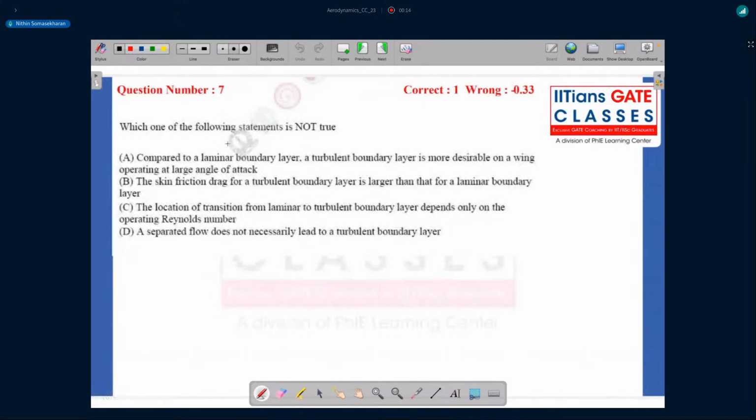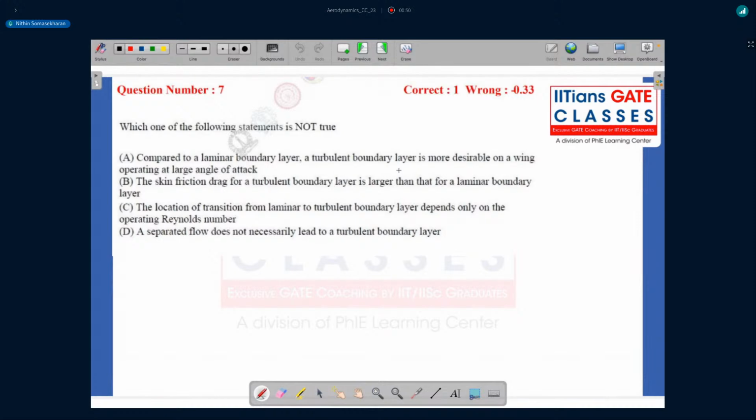Go to the next. Which one of the following statements is not true? Again, they're asking a false statement. So let's look at all these statements. Compared to a laminar boundary layer, a turbulent boundary layer is more desirable on a wing operating at large angle of attack. All right. So what they're saying is that you would like to have a turbulent boundary layer if your wing is acting at large angle of attack, which is kind of true because at large angle of attack you are more susceptible to flow separation and stall.